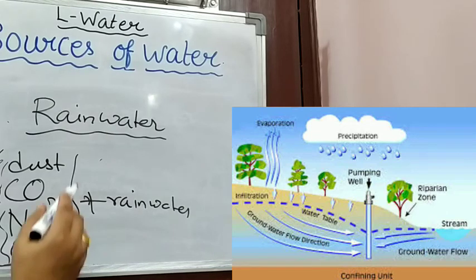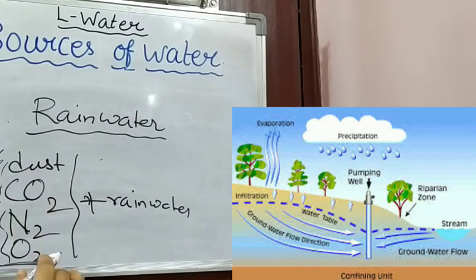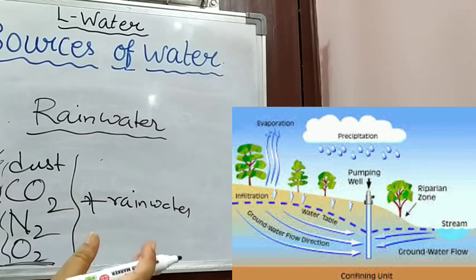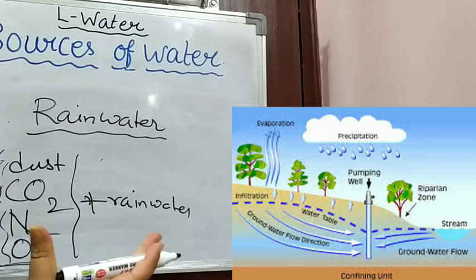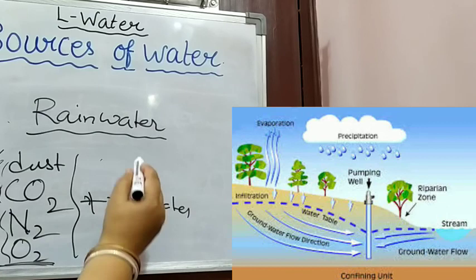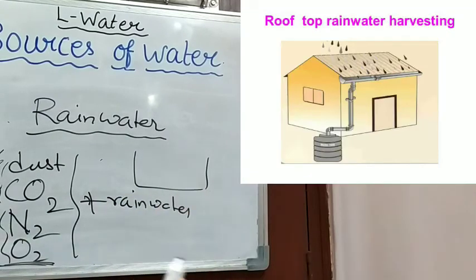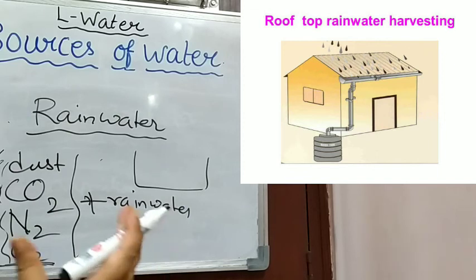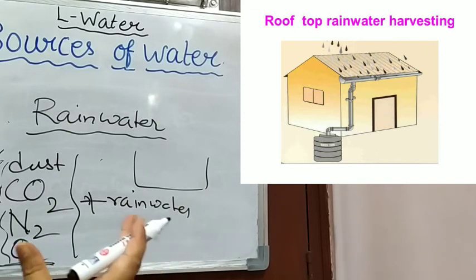But since it mixes with this dust and these gases, we always advise that the first 15 minutes of rainwater, the first shower, we never collect in any reservoir. In rainwater harvesting, we collect the rainwater, preserving it for future use.